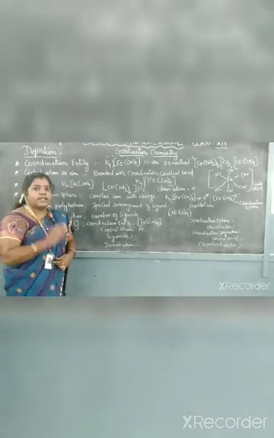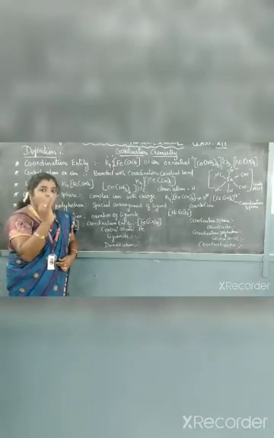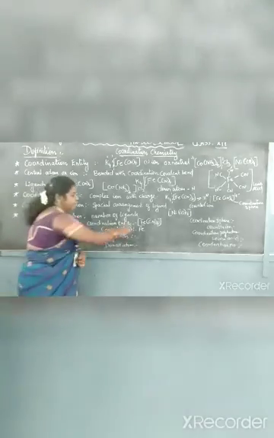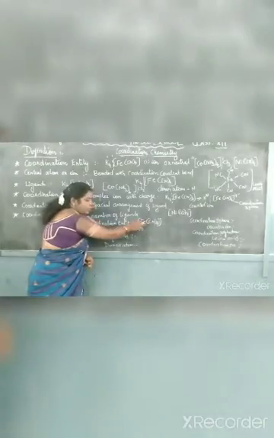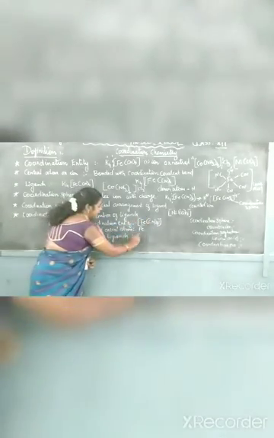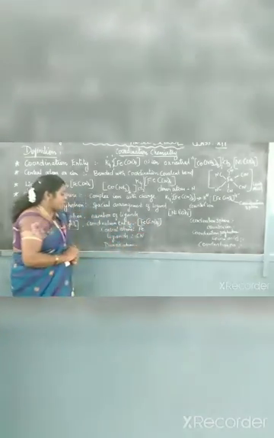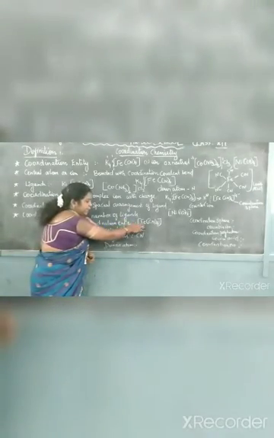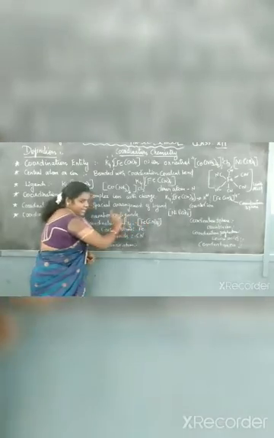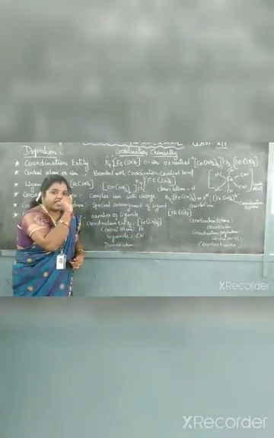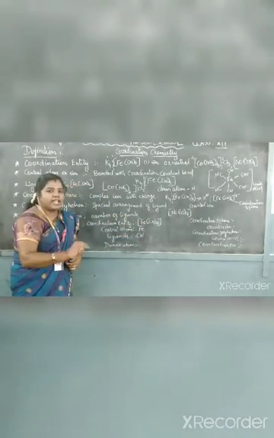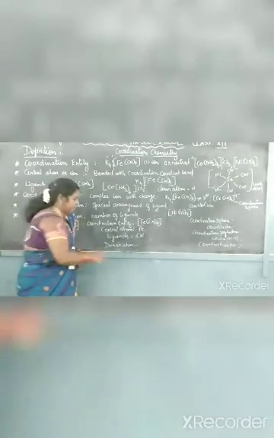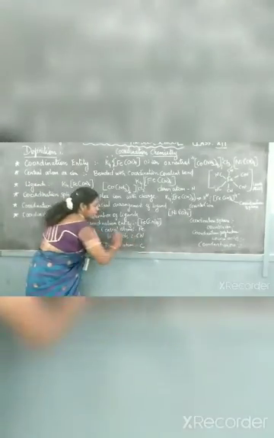What are the ligands? The atoms or group of atoms bonded to the central metal atom. Here CN6 only is bonded to the Fe. So CN is the ligand. And next one, donor atom. So let's see the metal. The metal is bonded with the ligands. Whether it is bonded with C or with N, it is bonded with C. So the donor atom is C.